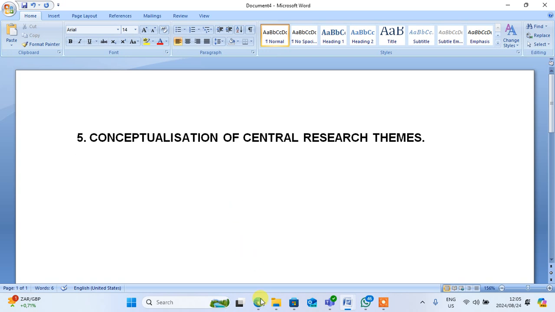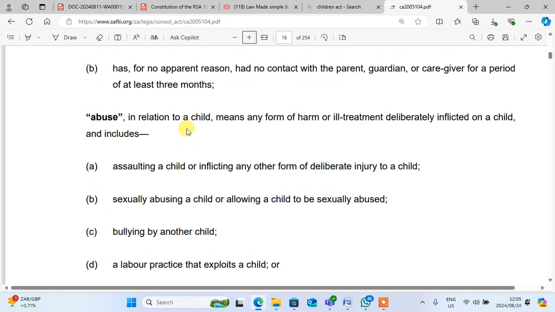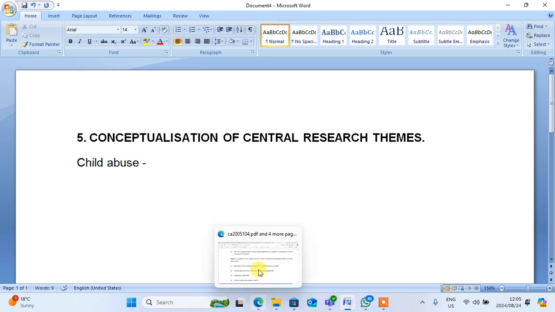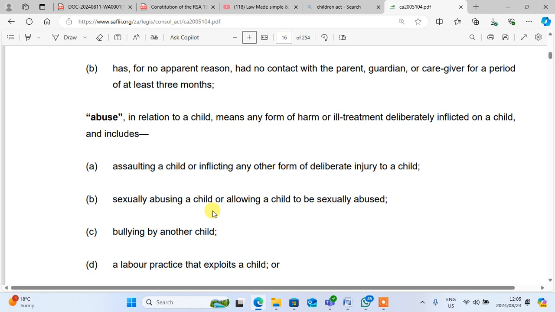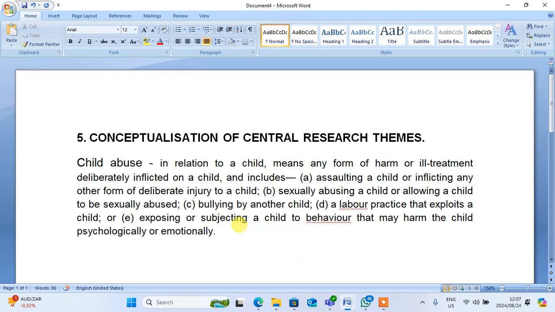And then we have already been here. So the first place that we'll start with is this one, where we have an abuse here, which is based on section. Then we'll come here, and the first conceptualization that we'll put will be child abuse. And then the definition of child abuse, it means that we'll come and paraphrase from here. Then you'll go and paraphrase this one, which is for abuse. And then I put it here. It's up to you to paraphrase.